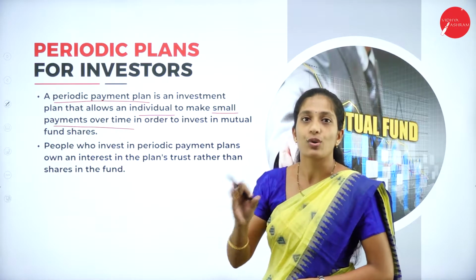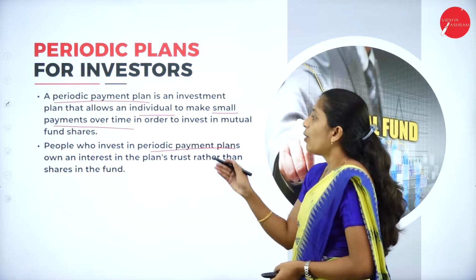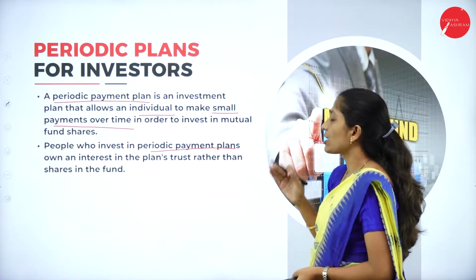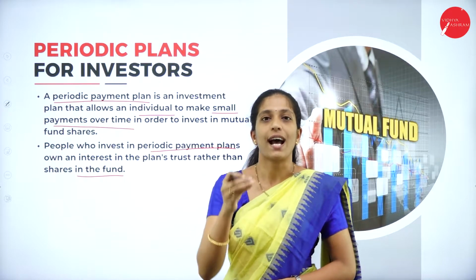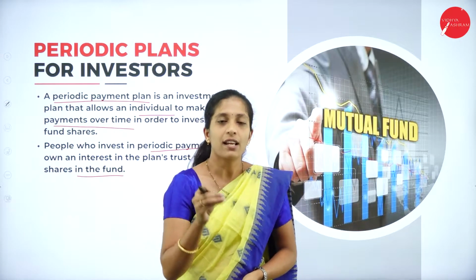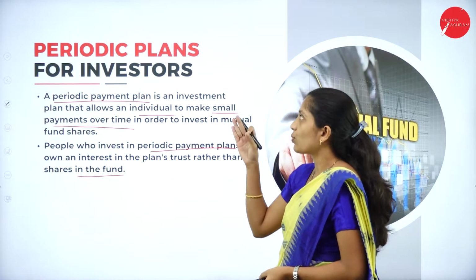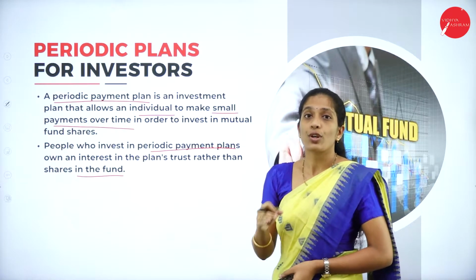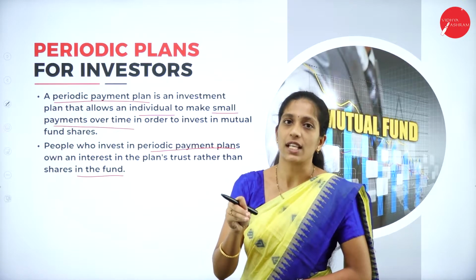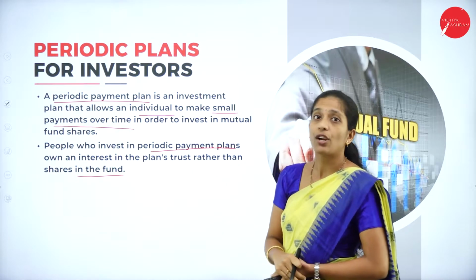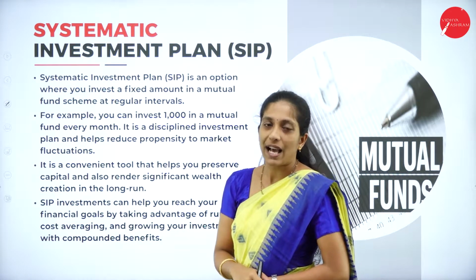Let us see what are those types of plans. People who invest in periodic payment plans own an interest in the plan's trust rather than the shares in the fund. So what happens here? So that small savings will be collected and that big amount will be invested in mutual fund. So they are known as what? Periodic plans for investors. So here the investors periodically are going to invest in some kind of securities. So that is known as what? Periodic plans for investors. Now let us see what are the important periodic plans for investors.